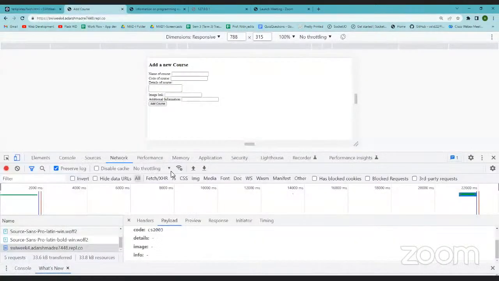Currently, my application at the front end knows this was the data added, appdev1 cs2003. You see here, the name of course is actually the name that I've assigned to that particular input tag, and appdev1 is the actual value that I've given through the field. Now I want to access and process this data at the backend.